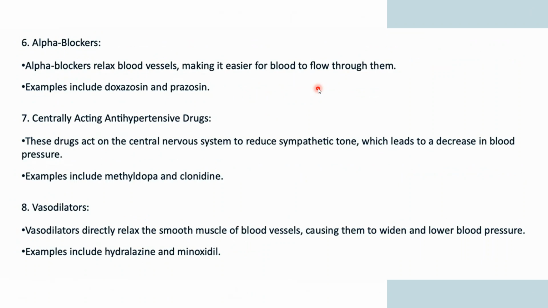Coming to the seventh one, that is centrally active antihypertensive drugs. As the name suggests, these drugs act on the central nervous system to reduce sympathetic tone, which leads to a decrease in blood pressure. So these are also known as centrally active antihypertensive drugs. These include methyldopa and clonidine. So these two drugs come into this category, which act on the central nervous system to reduce the sympathetic tone.